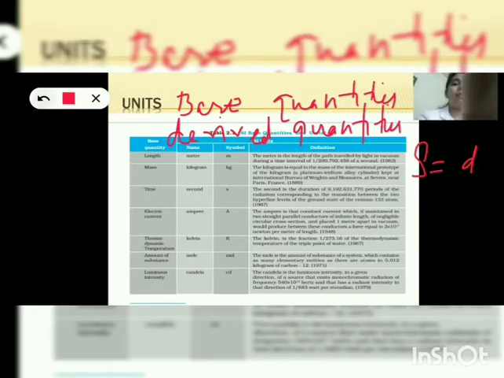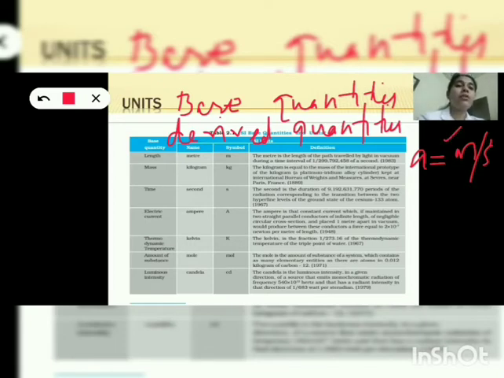Again, another example, acceleration. What is the unit of acceleration? Acceleration unit is meter per second square, right? Again, meter, unit of length is a physical base quantity, and second, unit of time is also a base quantity. So acceleration is a derived quantity, right? So like this, and similarly density.